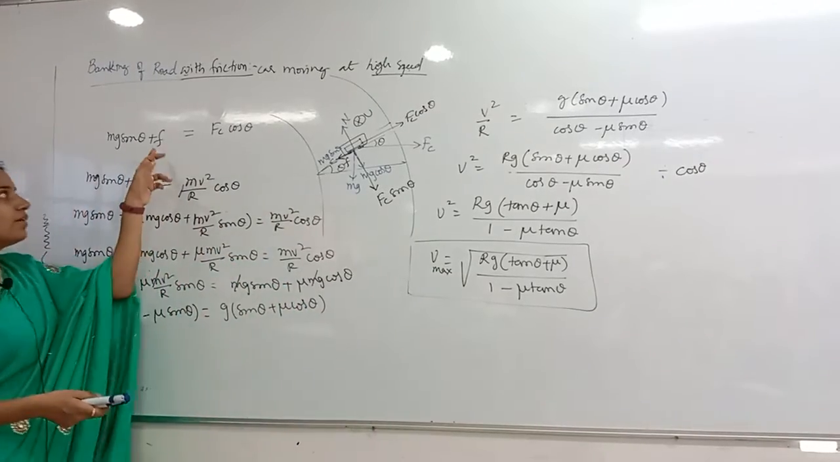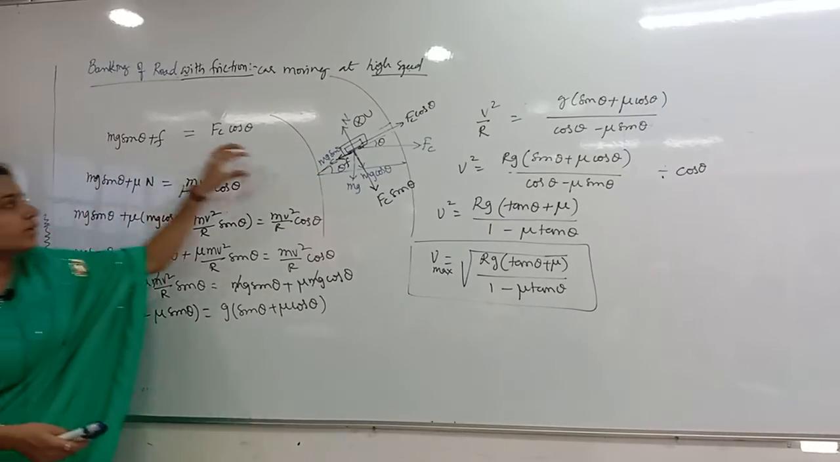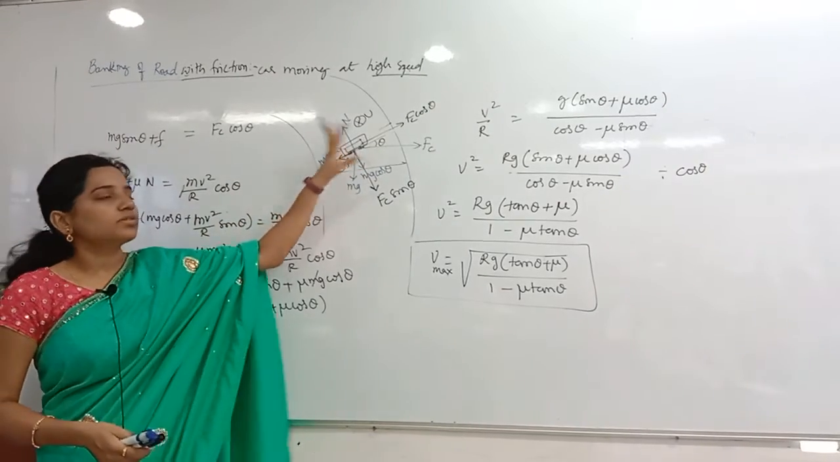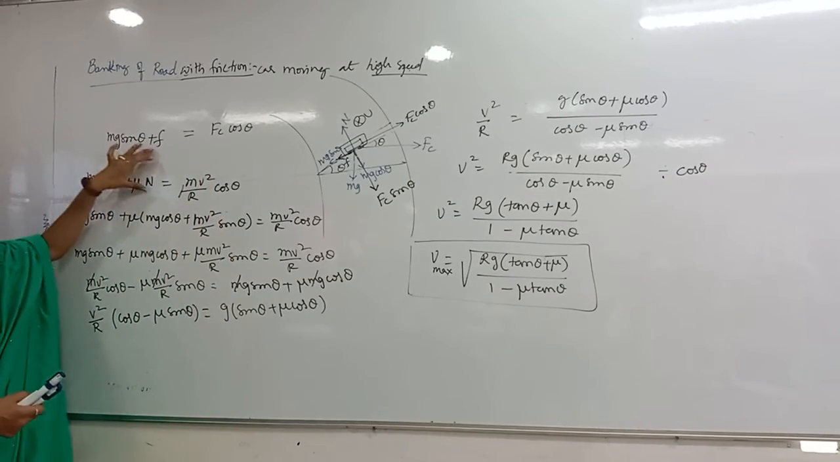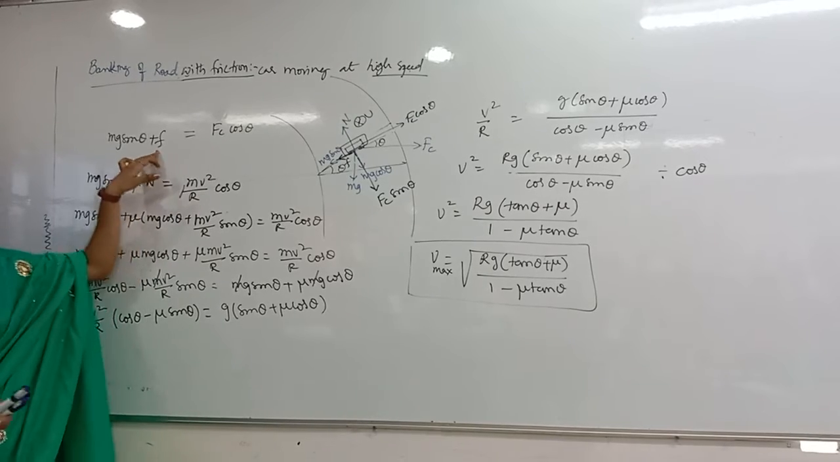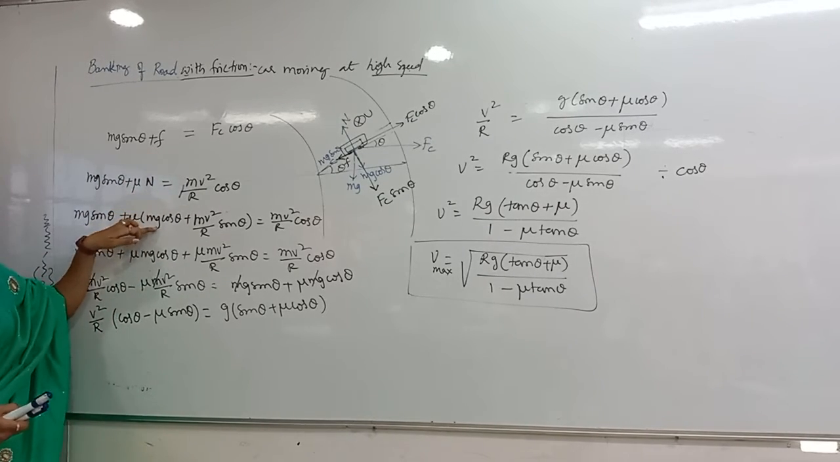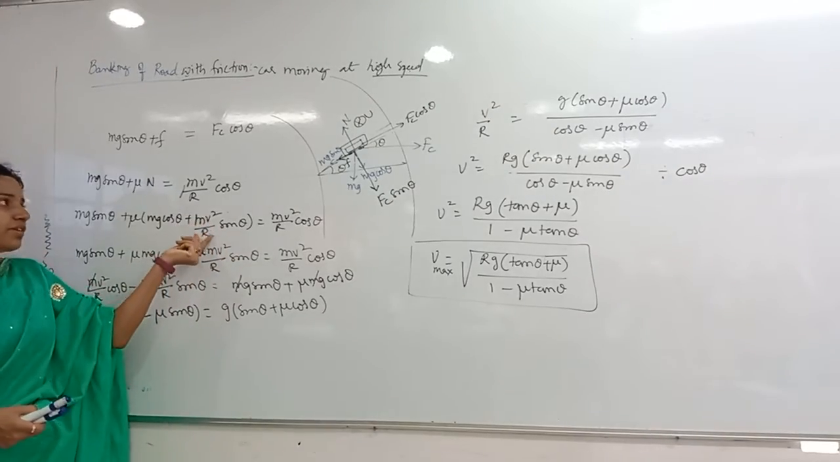Whenever the car is ready to skid off, at that time we get mg sin theta plus F equals Fc cos theta. Here F is friction, that is mu into the normal reaction. The normal reaction value is mg cos theta plus mv square by r sin theta.